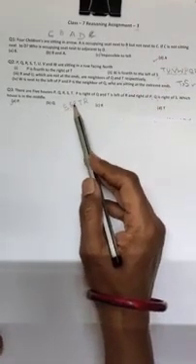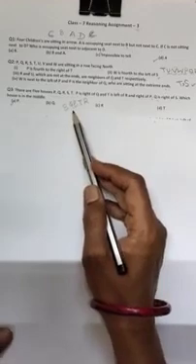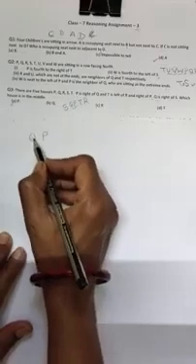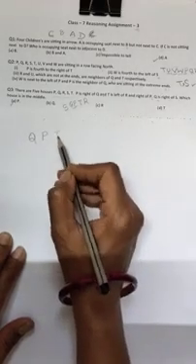P is right of Q. So we have written P on the right of Q. Let me write it down here also: P is to the right of Q. And T is left of R.